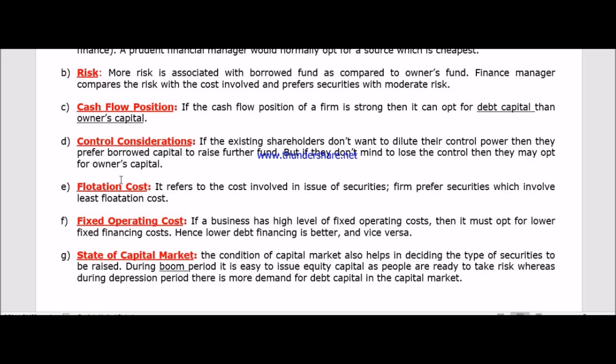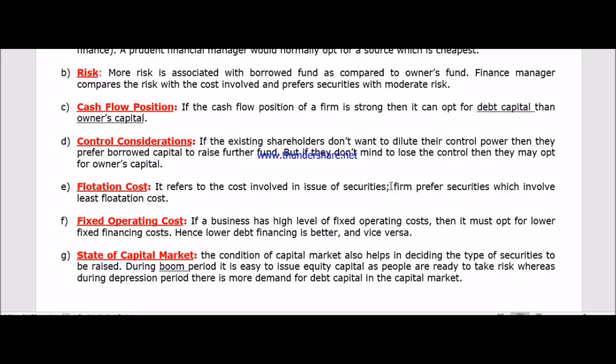Next point is the flotation cost. The word flotation cost means the amount we spend to raise that particular finance. It refers to the cost involved in the issue of securities. What does it mean? For example, if you want to issue shares, you have to spend lots of money to issue those.